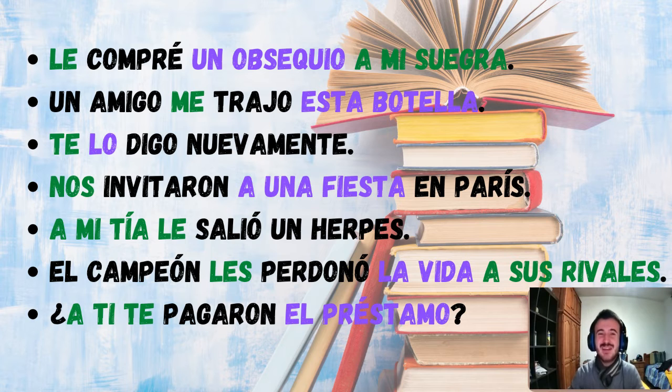Okay, then in the next sentence, we have "Un amigo me trajo esta botella." A friend brought me this bottle. Here we have the subject, which is un amigo, trajo, which is our verb, brought, and we have 2 objects: the thing he brought, and the person who received the thing he brought, in this case me. Esta botella is what my friend brought, and me is the one who received it. Therefore, esta botella is our direct object, and me is our indirect object.